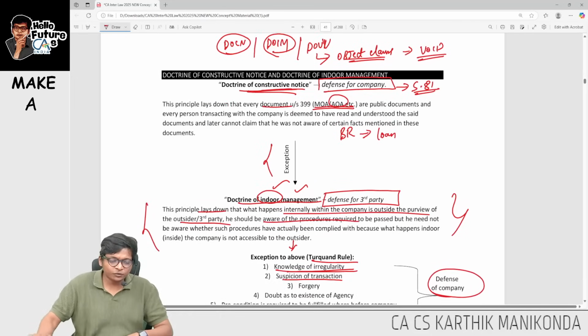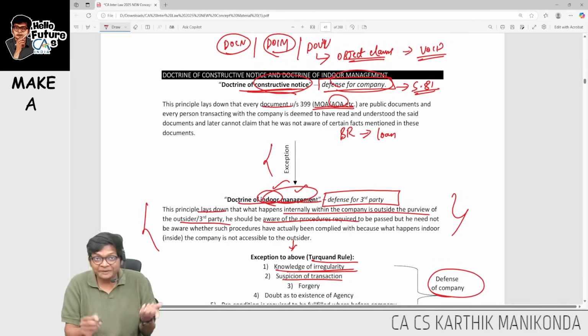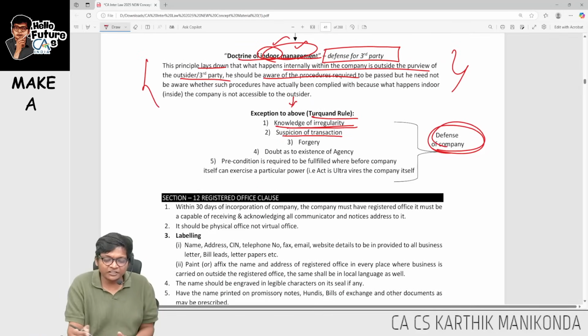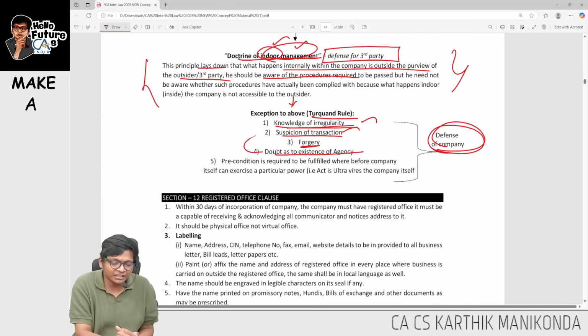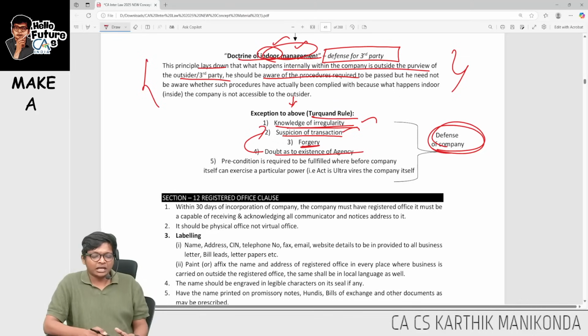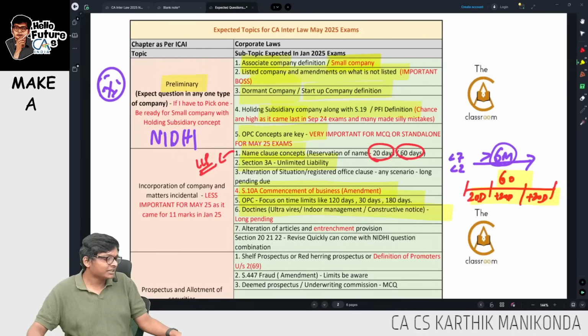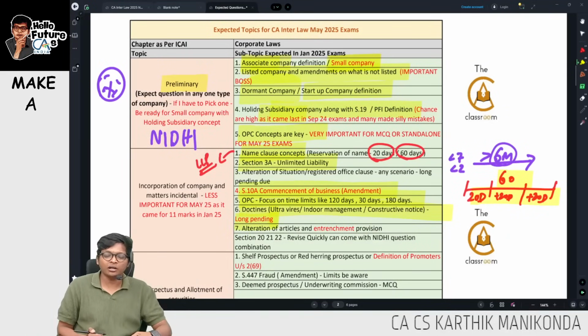So basically, if you see here, constructive notice is a defense for the company. Indoor management is a defense for the third party. Again, the exception to indoor management is a defense for the company: knowledge or suspicion, and forgery. If forgery happens, the company is saying we are not responsible, forgery is done by the watchman, etc. Or doubt only is suspicion of transaction. Are you following, guys? So these are the main points in doctrines. They have not tested these doctrines for a long time. That's why I mentioned here as long pending.